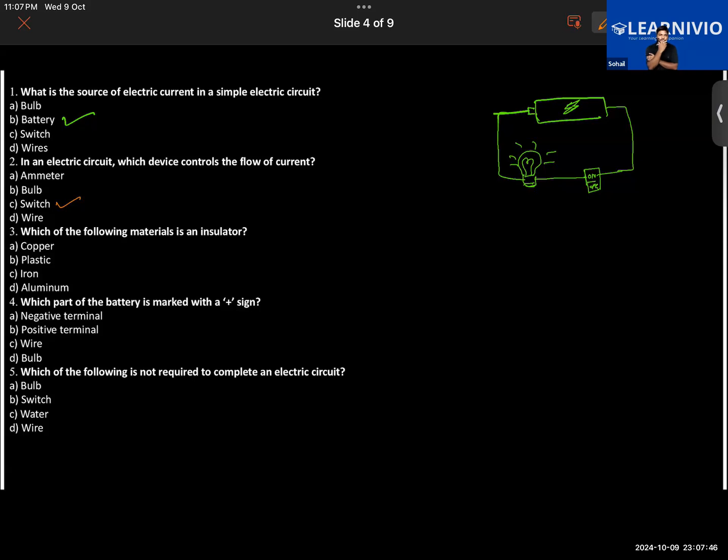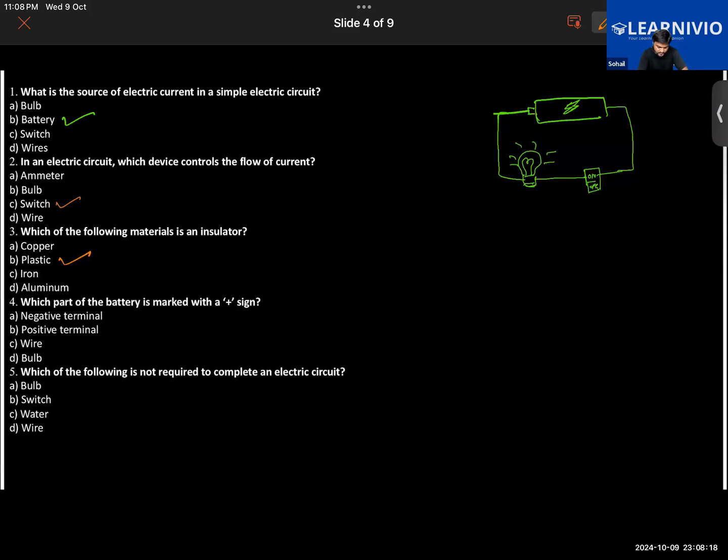We know there are two types of material: one which allows the electric current to flow, and one that does not allow the electric current to flow. So here, which of them is an insulator? The one that does not allow electric current to pass through is called an insulator. Which one will not allow the electric current to pass through it? Plastic. Exactly, that is plastic.